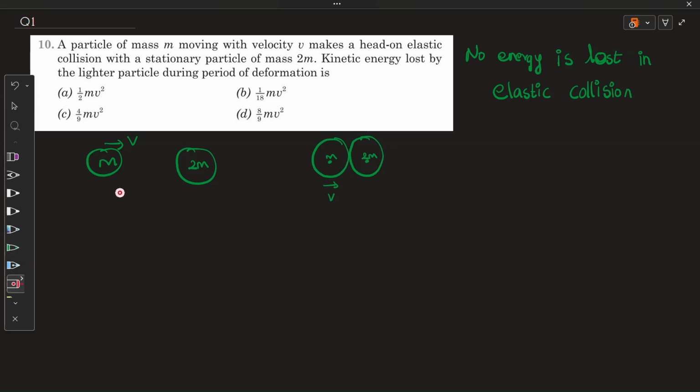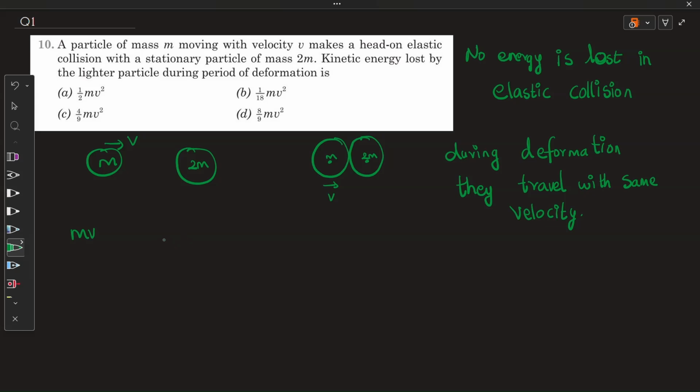Here you have to note that during the period of deformation, you will get a very clear logic that these two bodies will travel with the same velocity. So during deformation, they have the same velocity. That's it. The question is over. This is the only concept.